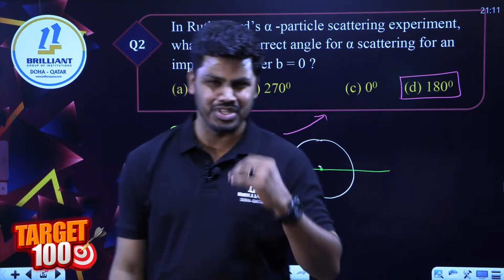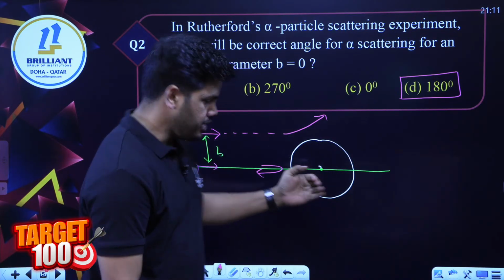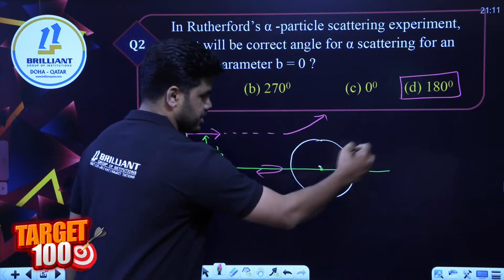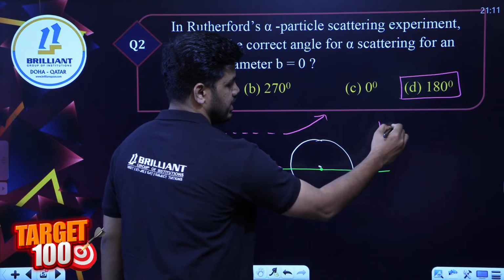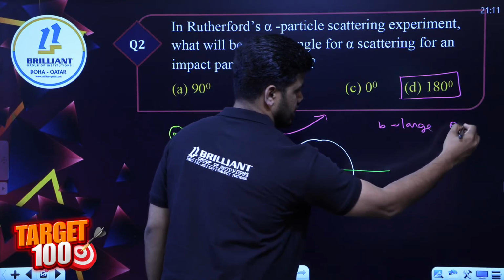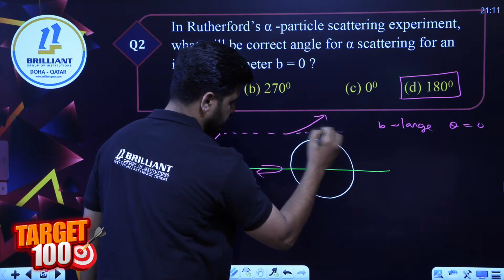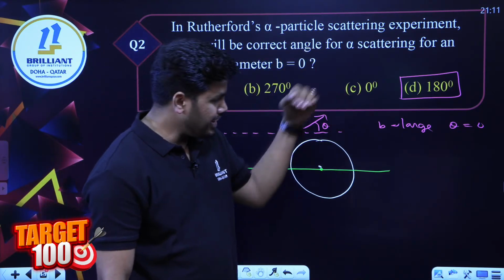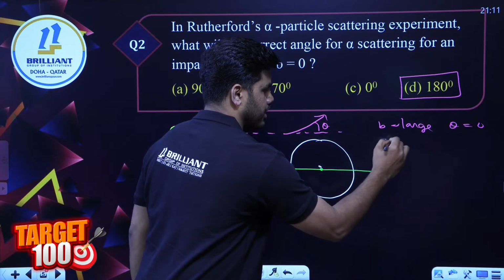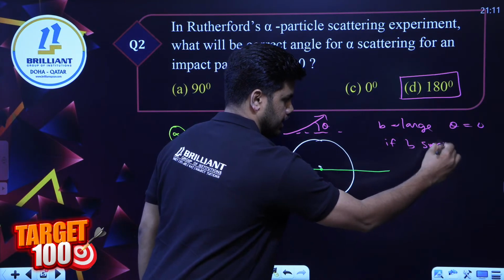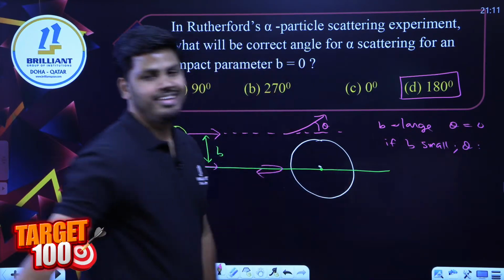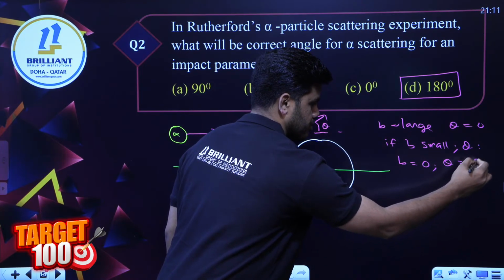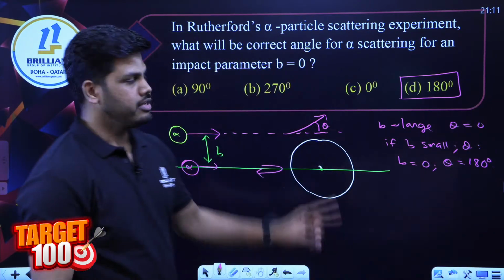If impact parameter is 0, we get a head-on collision, so there will be 180 degree angle of scattering. And we observed most of them passed undeviated. For them, b is large, right? If b is large, theta is equal to 0. Theta is the angle of scattering that we know. If b is very large, they will be deflected very little, so theta will be 0. If b is small, they will deviate with larger angles. And if b is equal to 0, like in this question, it is a head-on collision, theta is going to be 180 degrees. So we solved question number 2.